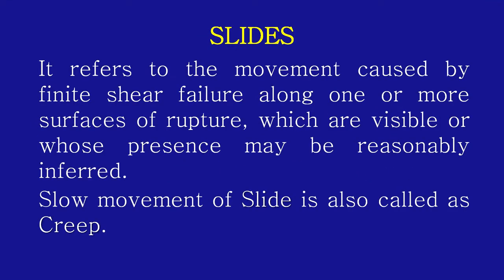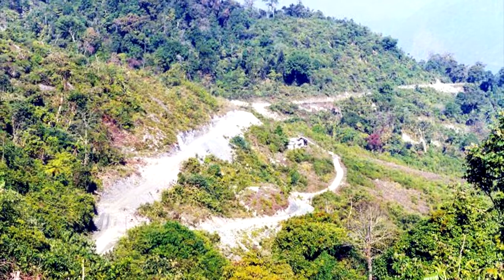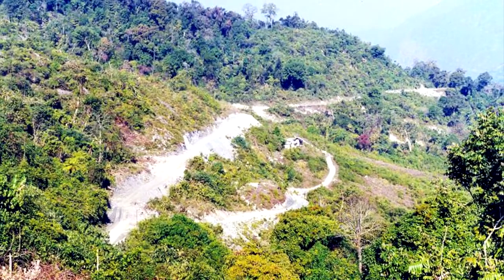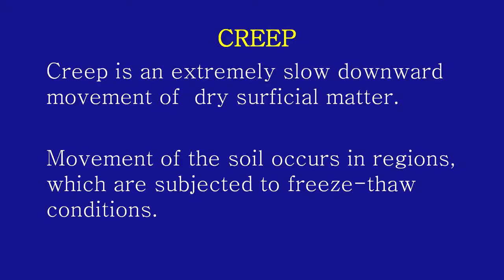Now, the next category is the slides. It refers to the movement caused by finite shear failure along one or more surfaces of rupture, which are visible or whose presence may reasonably be inferred. A very slow movement of a slide is called creep. A photograph shows a creep in lower Dibang Valley, where the road has crept down. Creep is an extremely slow movement of dry superficial matter. Movement of the soil occurs in regions which are subjected to freeze-thaw conditions.